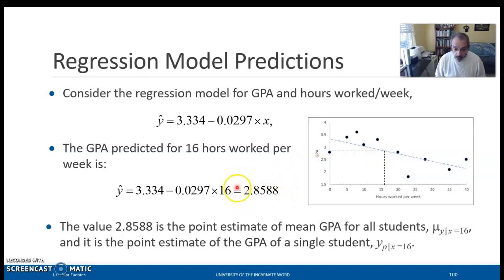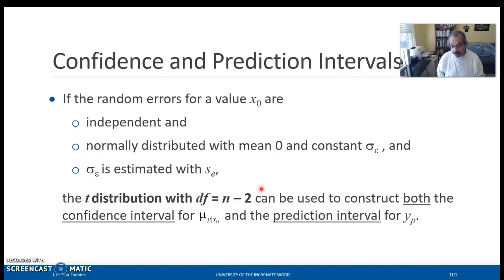Now the question, what is this? So this actually has two possible meanings. Previously, we just referred to it as representing the average GPA for all students that work 16 hours. But it also represents the point estimate of the GPA for a single student selected at random. So this thing could be interpreted two ways. But whichever interpretation you give to it, you must accompany it by the correct confidence interval.